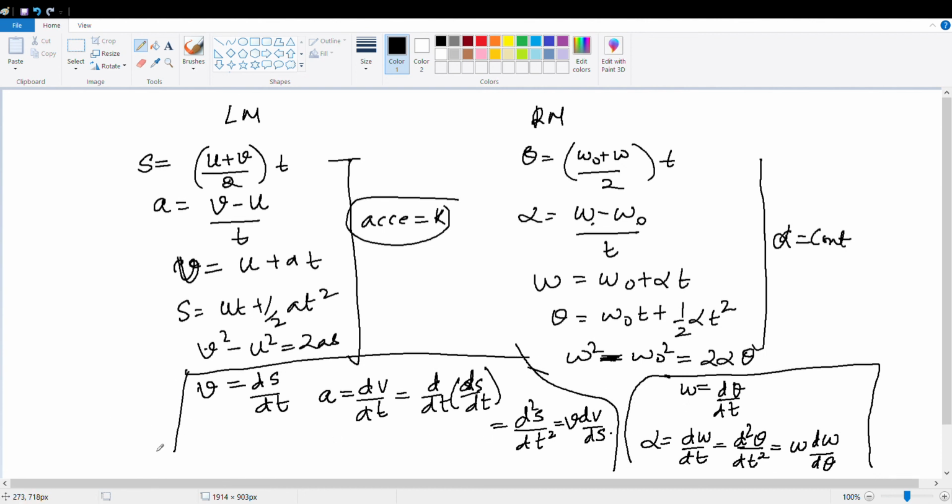Both are for variable acceleration, and the top is for constant acceleration. Is it clear? Yes, sir.